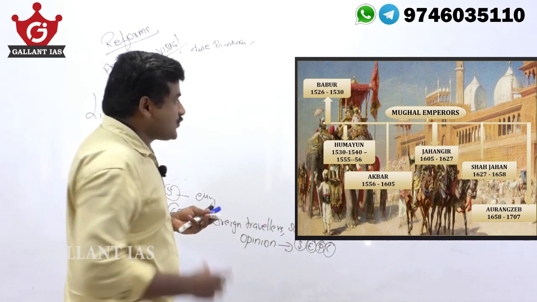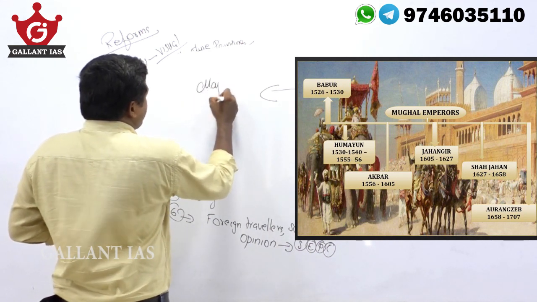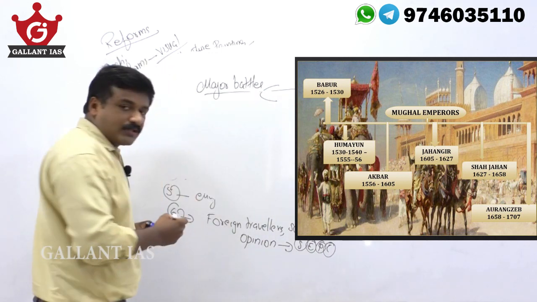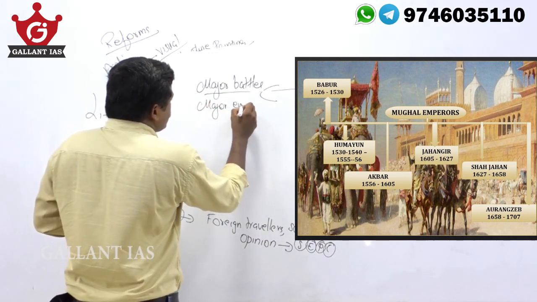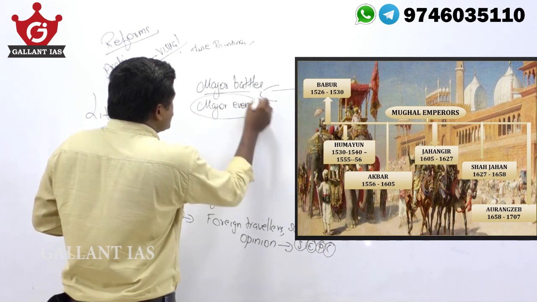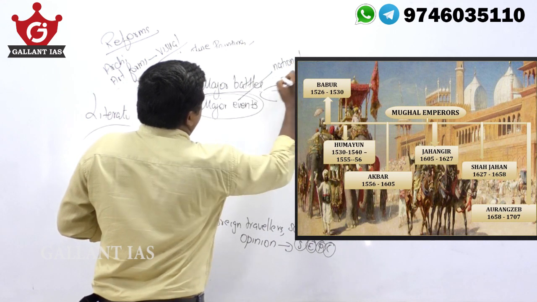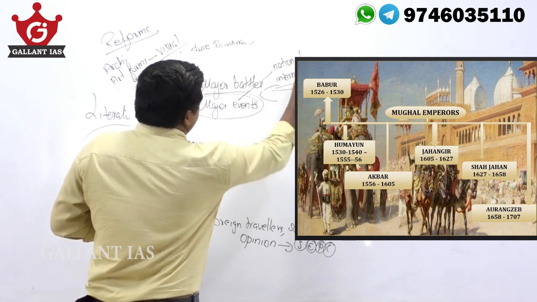They will ask questions like this, for example, the major battles during the time of Babur, the major events. Sometimes they will connect to national and international events.